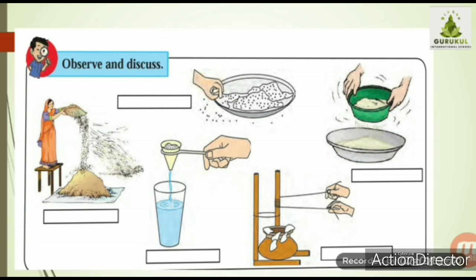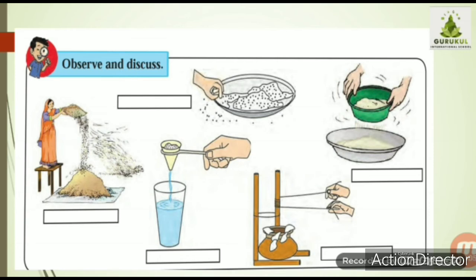Then in the next picture you can see picking. When we bring grain, rice or wheat to our home, we check it for the presence of any stone or unwanted material. It is called picking. Next you can see sifting or straining, using a sieve to clean the material.